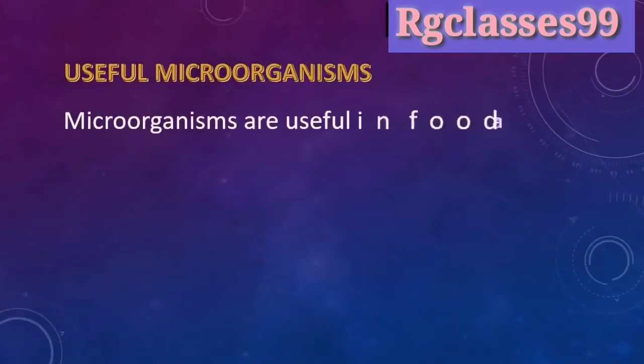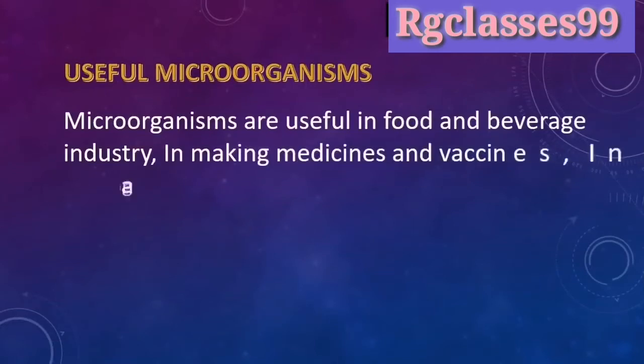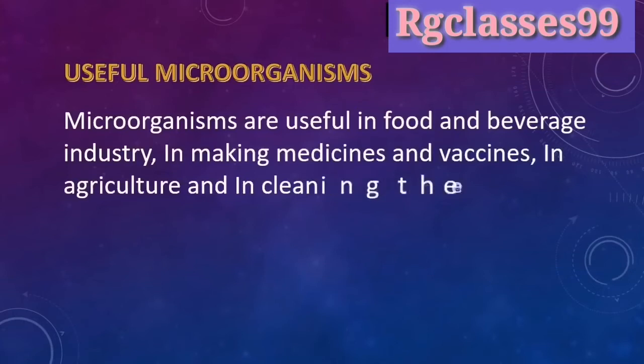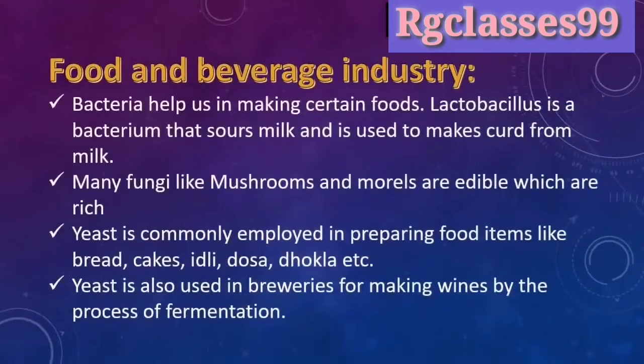Okay, useful microorganisms. Some microorganisms are useful in the food and beverage industry, in making medicines and vaccines, in agriculture, and in cleaning the environment. Now, food and beverage industry. Bacteria help us in making certain foods. Lactobacillus is a bacteria that sets milk and is used to make curd from milk.